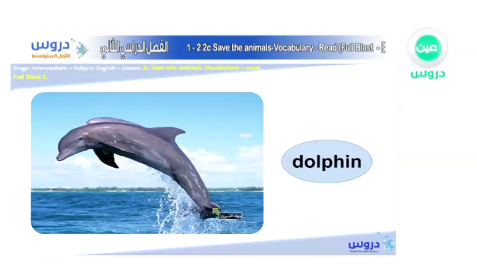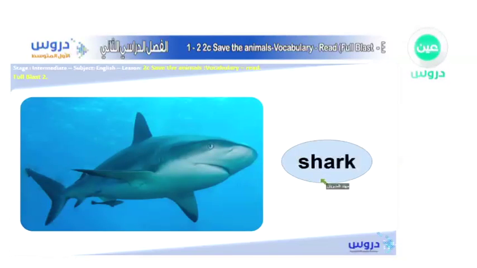This fish is considered what? It's considered to be one of the smartest animals there is. One of the smartest animals in the world, dolphins. I know, it's really weird information, but that's true. Then we have a shark. Again, shark. One last time, shark.